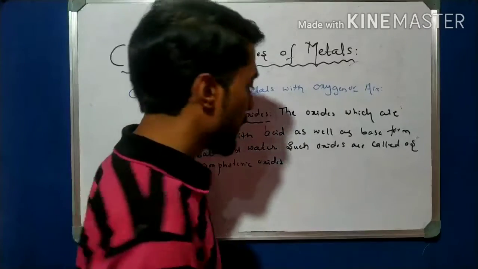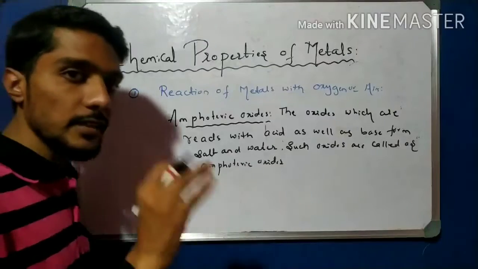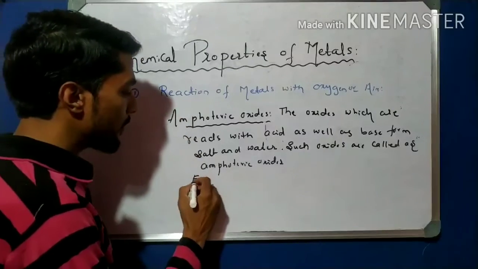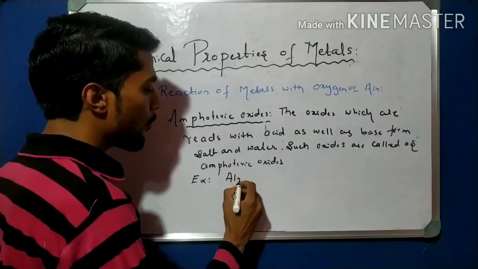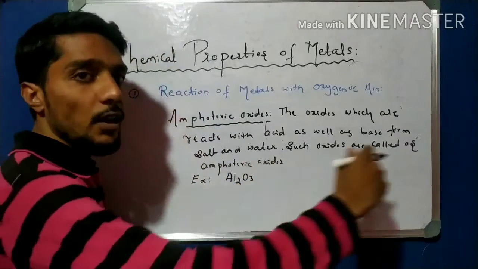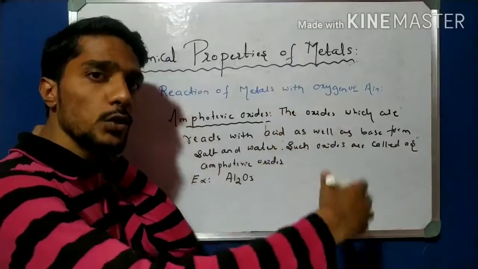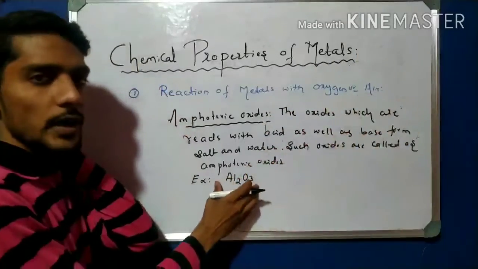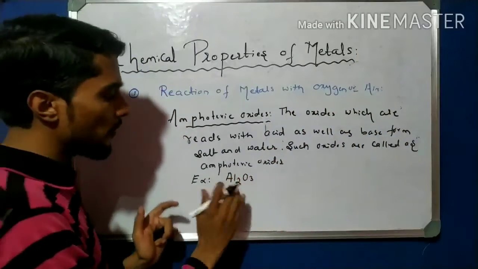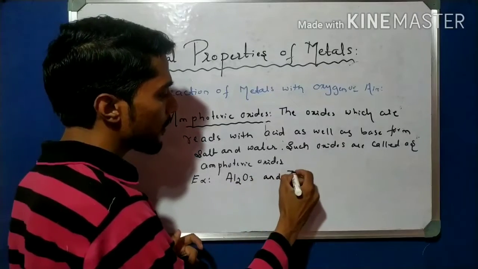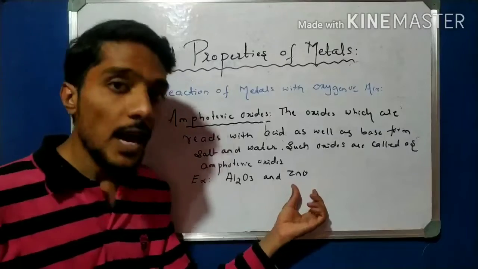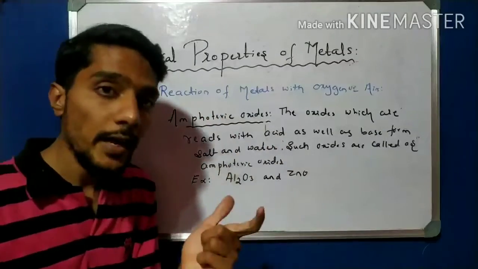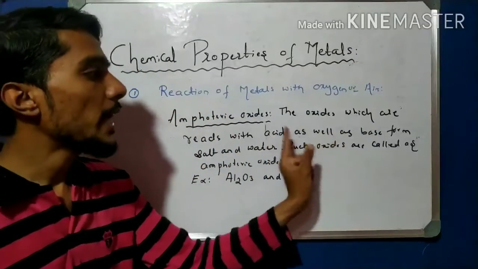Amphoteric oxide is very important. Now come to the examples. Examples are very important; in examination, define with an example. One example is aluminium oxide, Al2O3. This is enough. And another one is zinc oxide. So aluminium oxide and zinc oxide are called amphoteric oxides. Why? Because they react with both acid and base.